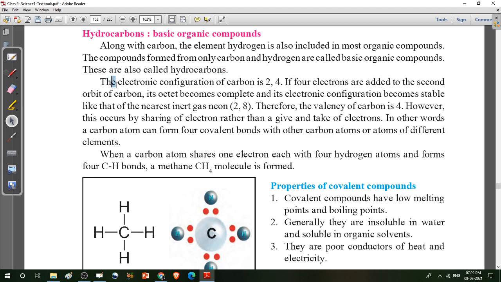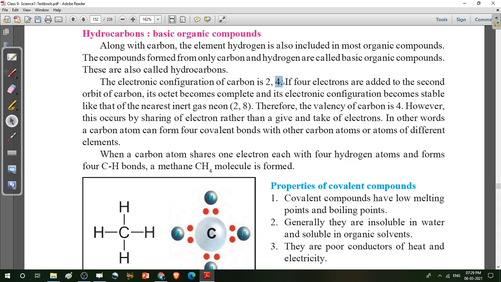Do you know the electronic configuration of carbon? Yes. The number of electrons of a carbon atom is 6, so the configuration is 2, 4. There are 2 electrons in the first shell and 4 electrons in the second shell. You can see here the second shell is not completed.